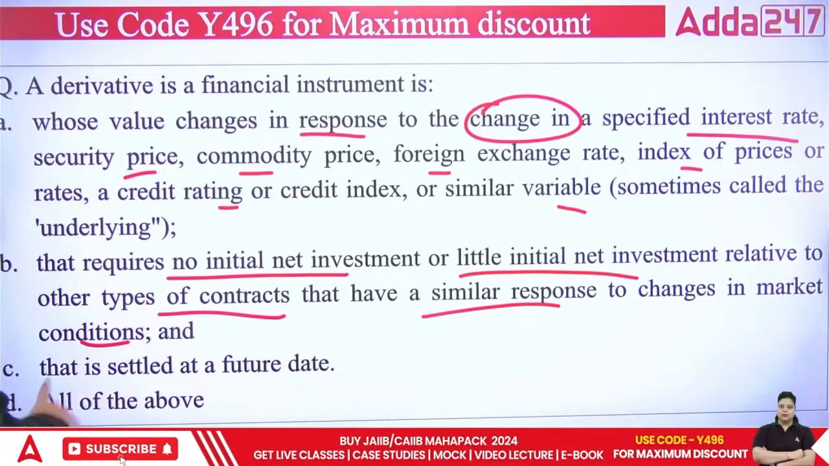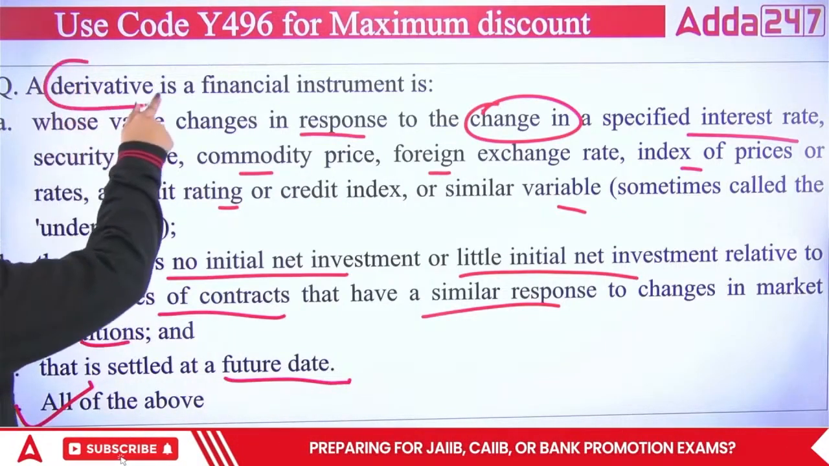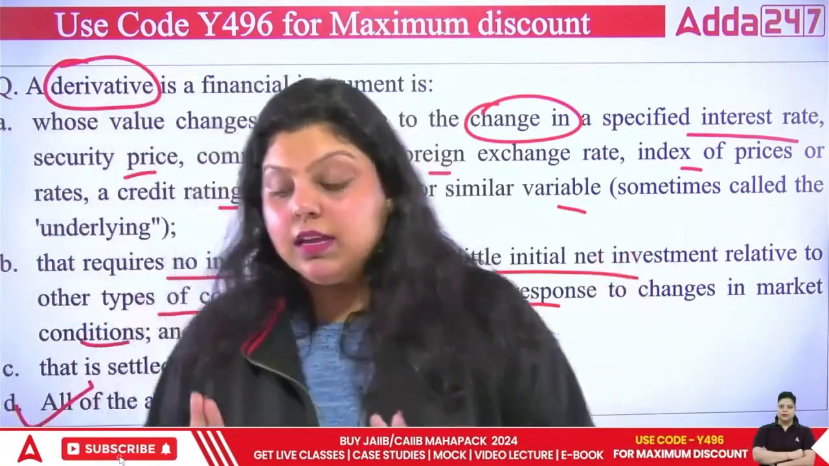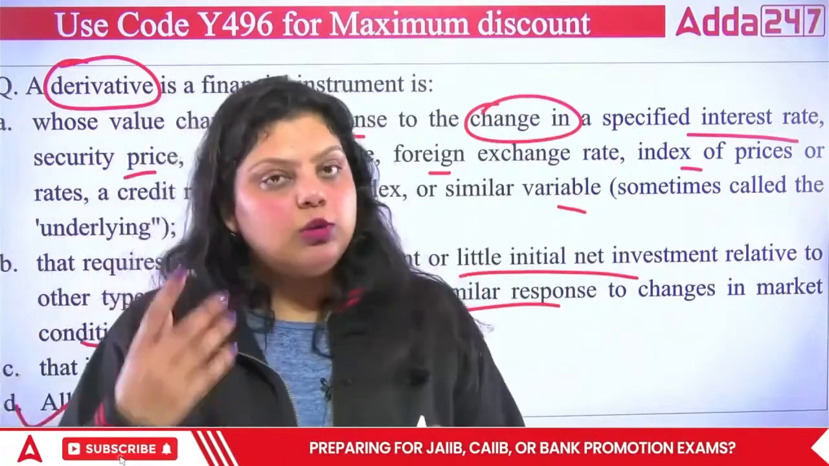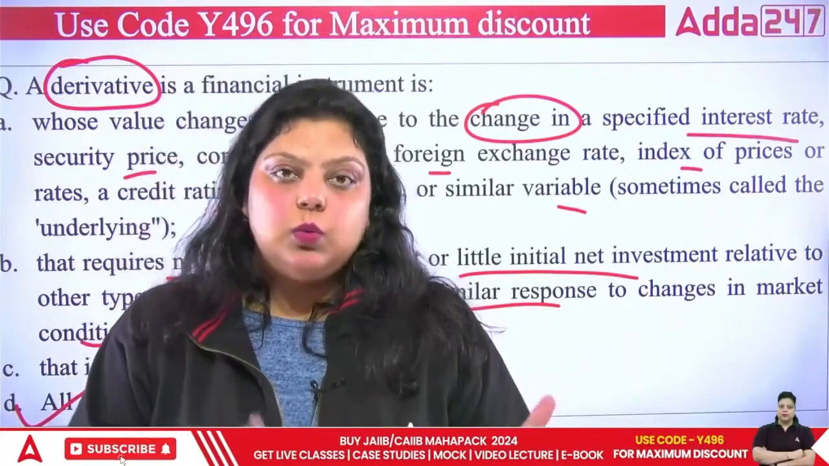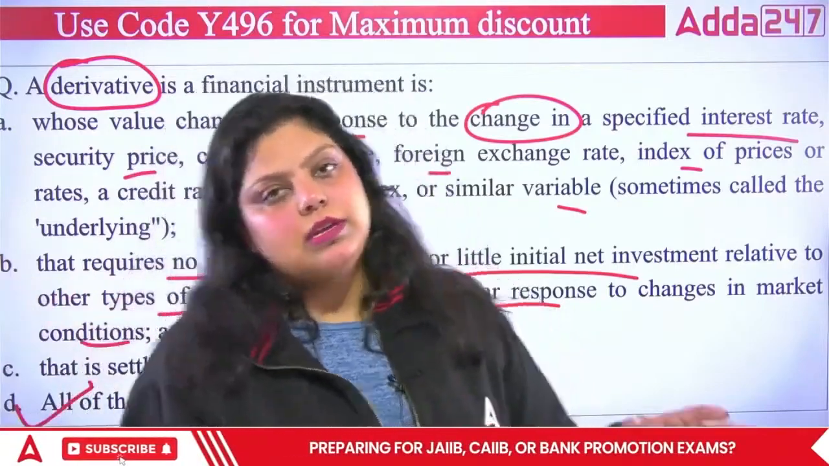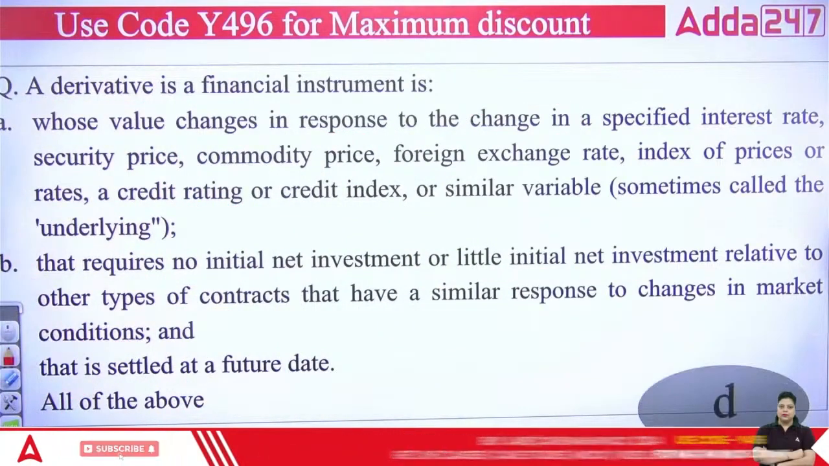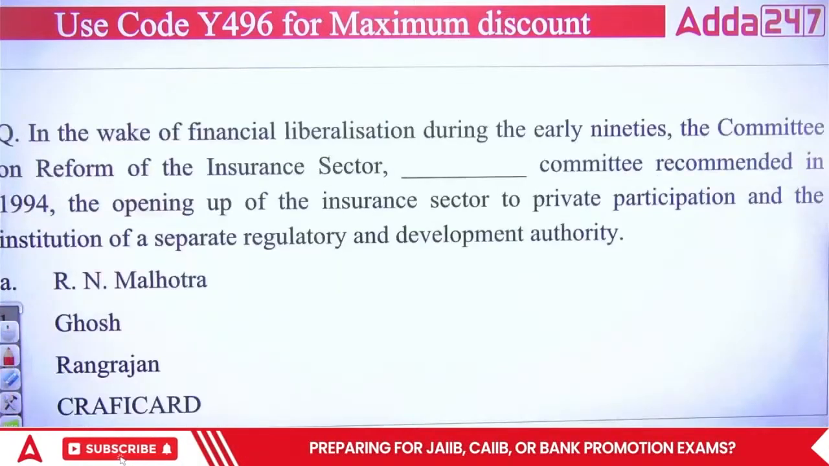And the third one says it is settled at a future date. It means all are correct about the derivative. Derivatives are actually traded on a future date always. Second, in case of a derivative, its value is derived from other variables, and those other variables are known as the underlying asset. And in the derivative market, there is no initial net investment or a very minimum initial net investment. So the right answer will be D: all of the above are true about the derivative instrument. And the derivative market is also regulated by SEBI only.